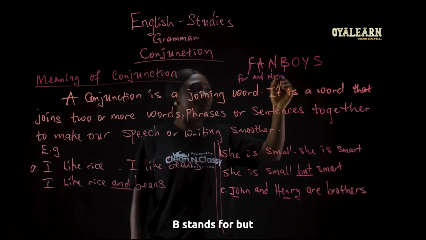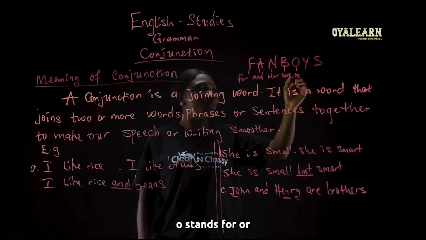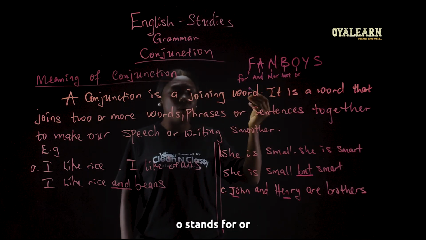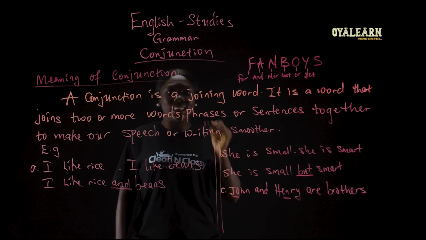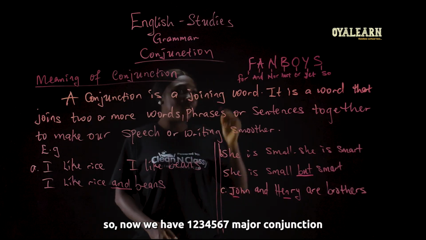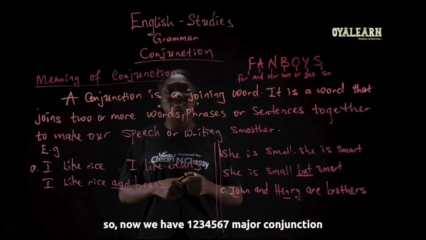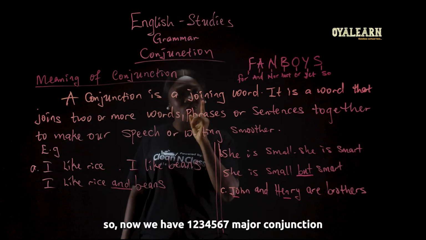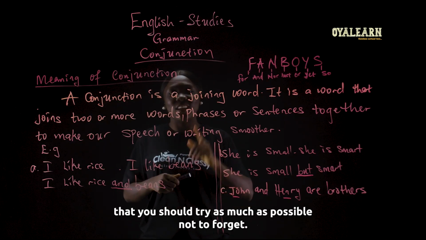B stands for "but." O stands for "or." Y stands for "yet." And S stands for "so." Now we have 1, 2, 3, 4, 5, 6, 7 major conjunctions that you should try as much as possible not to forget.